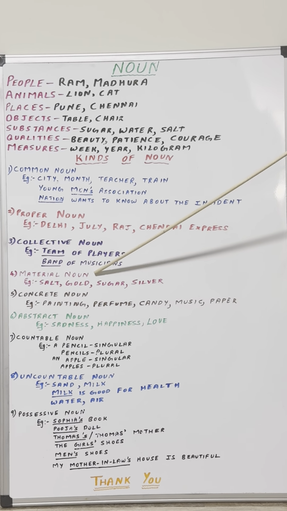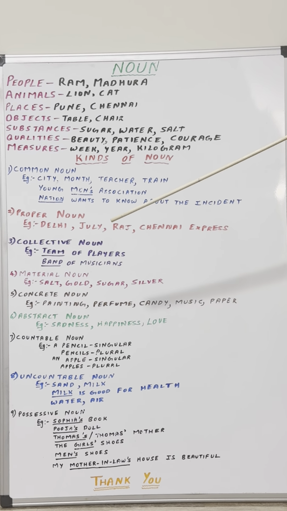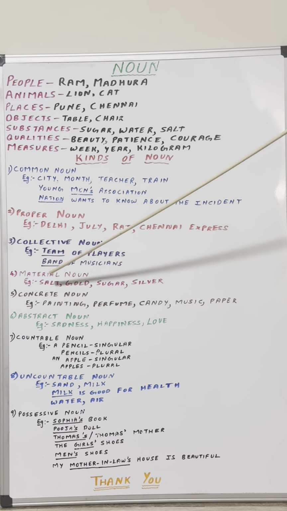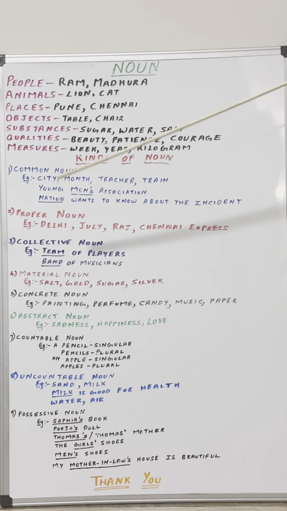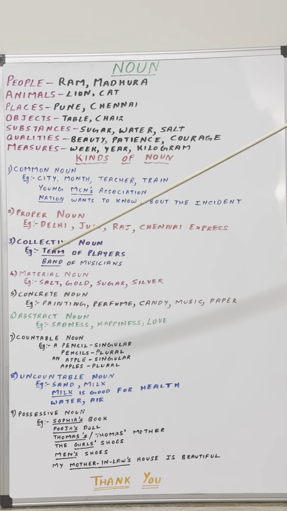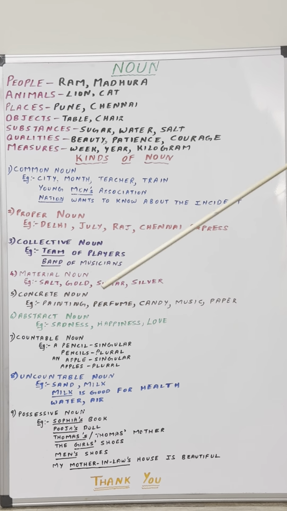The next one, material noun. Material noun refers to substances out of which something is made. Let us understand this with the help of example. Salt and sugar. Now these examples are nothing but material noun. Why? Because salt and sugar are used in cooking. We use sugar to make tea, coffee, sweets, we use it in cooking, we prepare sweets out of it. Salt, again, is the most important ingredient in our cooking. Now, salt and sugar refer to the material out of which all these things that I mentioned are prepared.